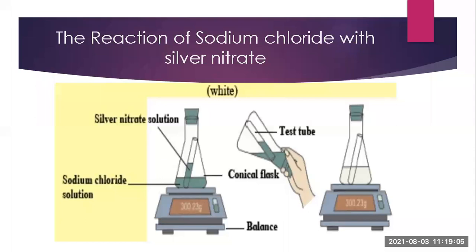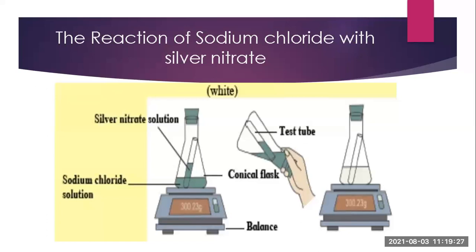Now after that, note it down, and then invert the conical flask. Now after inverting, what will happen? The silver nitrate solution will get mixed with the sodium chloride solution after reversing it. Okay, you can see in the picture. Now after reversing, what will happen?